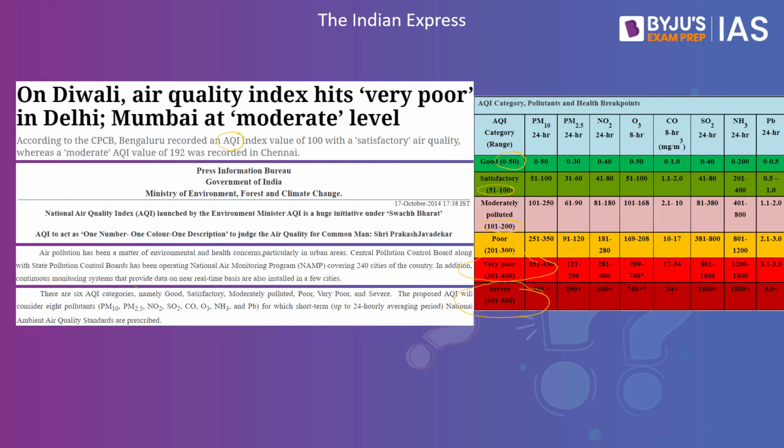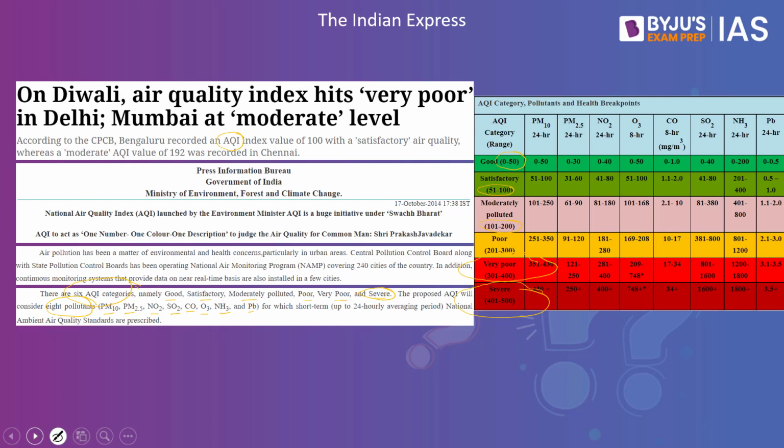So this means we have about 6 AQI categories, namely good, satisfactory, moderately polluted, poor, very poor and severe. And severe basically means they will have a severe impact and they will also experience respiratory problems. This categorization is done on the basis of 8 pollutants. Which are these pollutants? Particulate matter 10, particulate matter 2.5, NO2, SO2, CO, O3, NH3 as well as Pb. So on the basis of the amount of emissions of these pollutants, what they define is a number, and that number happens to be the AQI.